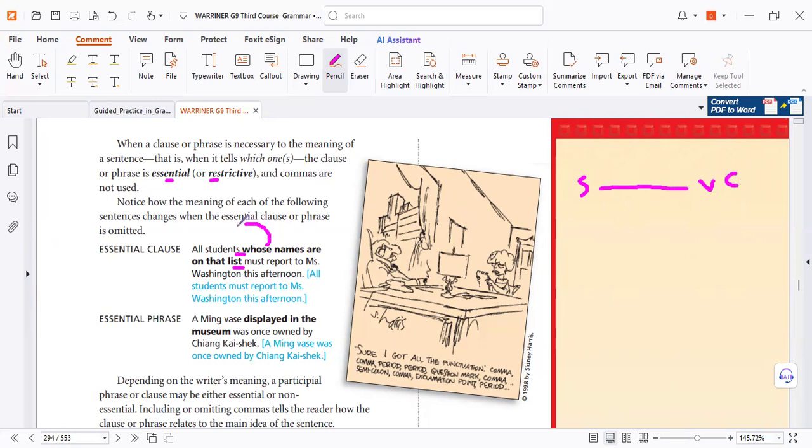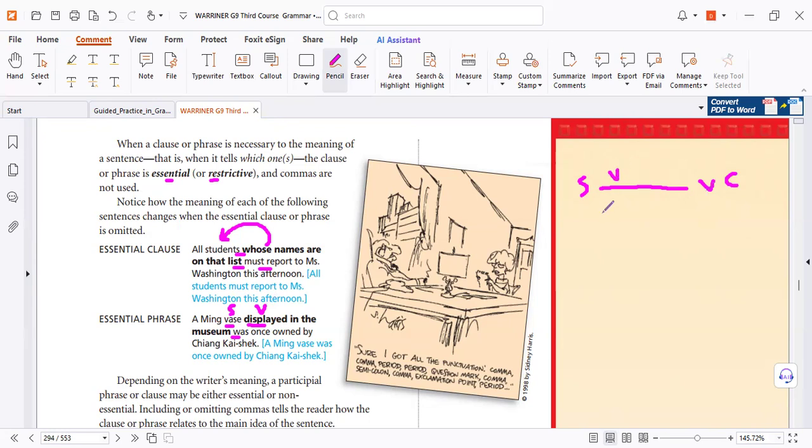And this clause describes all students whose names are. All students must report. That's why. Now again, a Ming vase which is or was displayed. So don't think that the vase displayed itself, which was displayed. So imagine it like that.